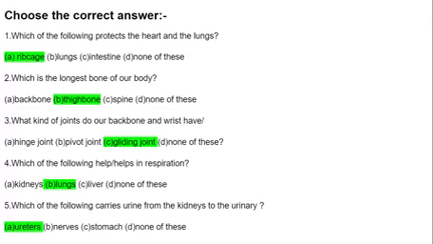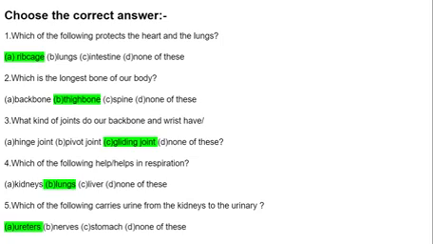Now, I am going to give you some objective type questions. First question is choose the correct answer. You will first observe here, then you do it in your textbook, after that you complete it in your notebook one time. Which of the following protects the heart and the lungs? Rib cage, lungs, intestine, none of these. Right answer is rib cage.